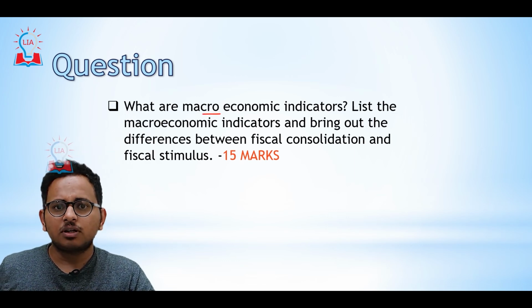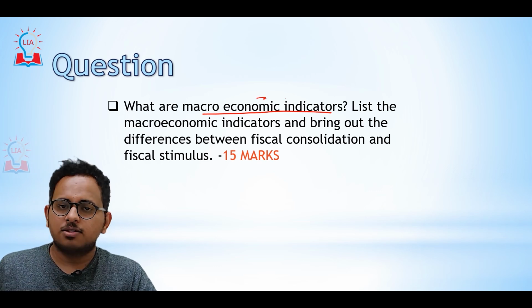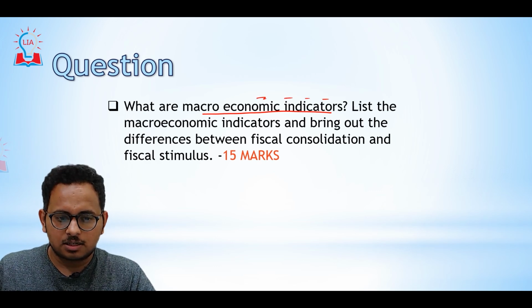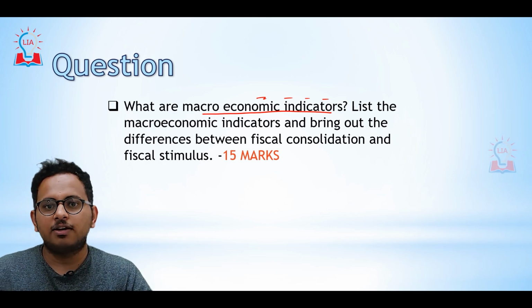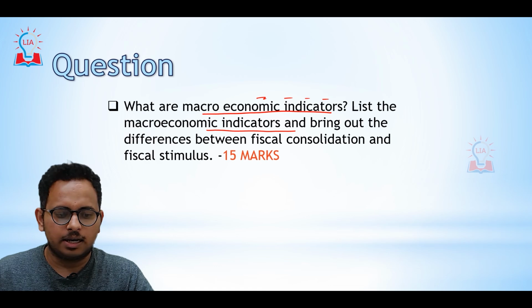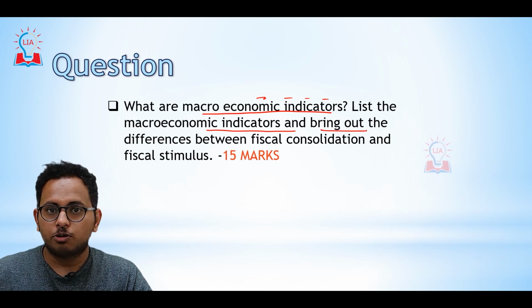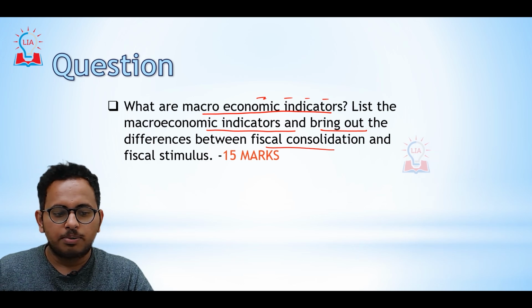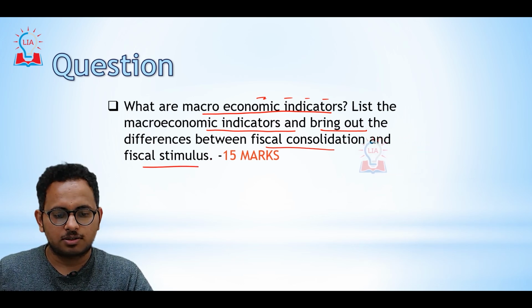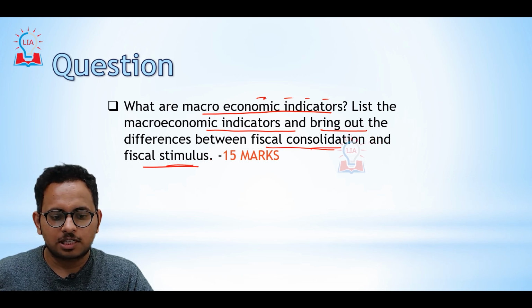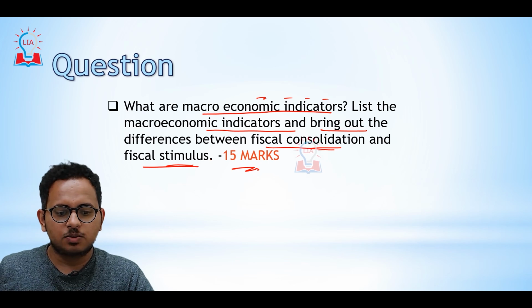Okay, let's look at a question now. What are macroeconomic indicators? We have discussed the importance of macroeconomic indicators, and we have also discussed the different types of macroeconomic indicators. List the macroeconomic indicators. I hope you will be able to answer this question. Bring out the differences between fiscal consolidation and fiscal stimulus. This also we have discussed, and this question is for 15 marks.